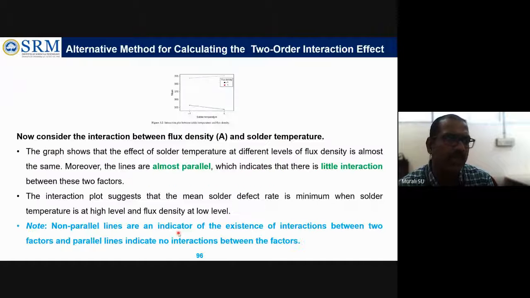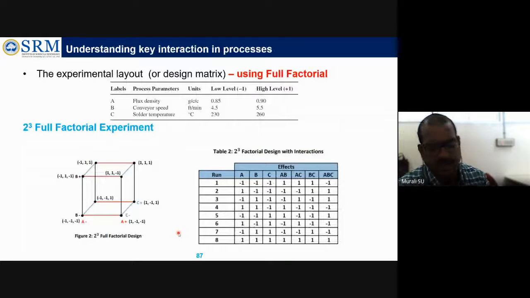Okay. So what are the points I have discussed? The main point we discussed today is the interaction. So what is meant by interaction? Why is that interaction very much needed? Okay, and how to